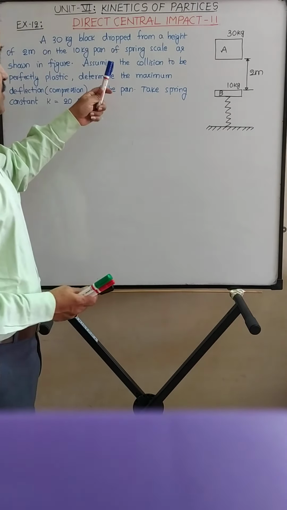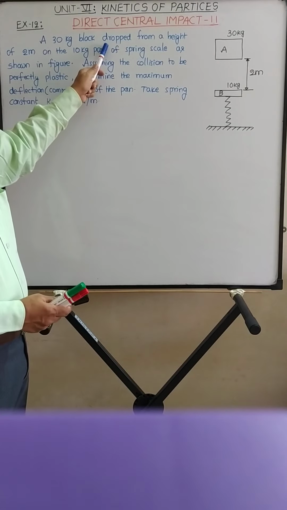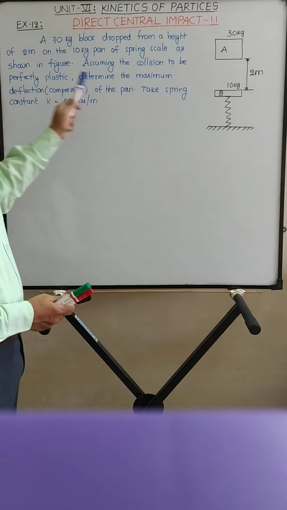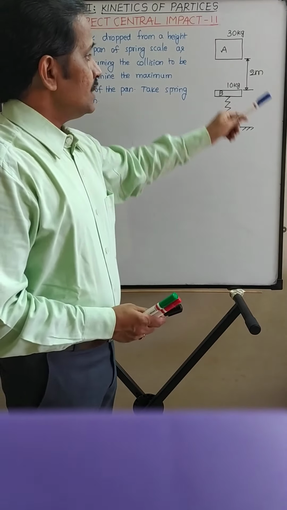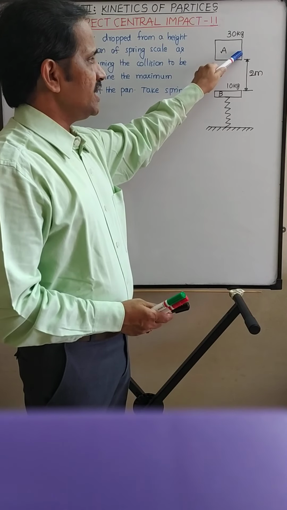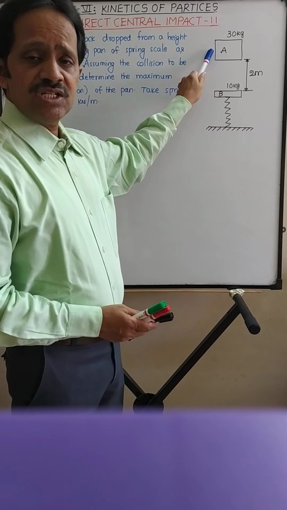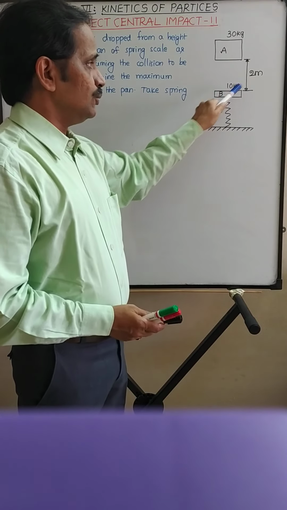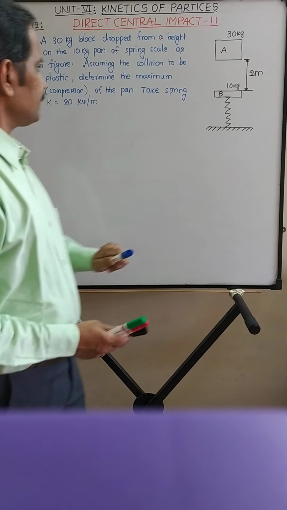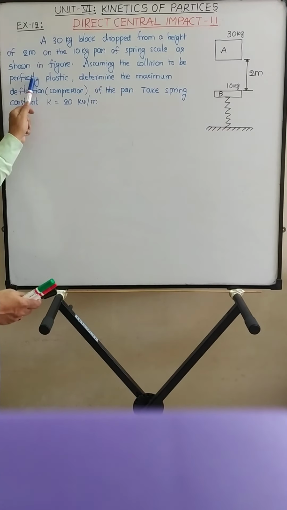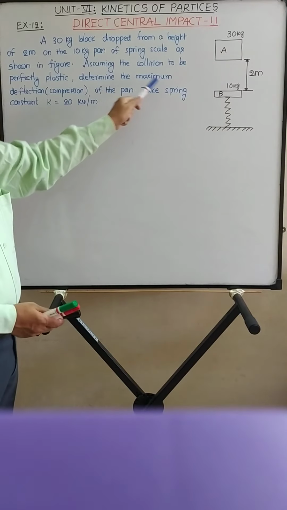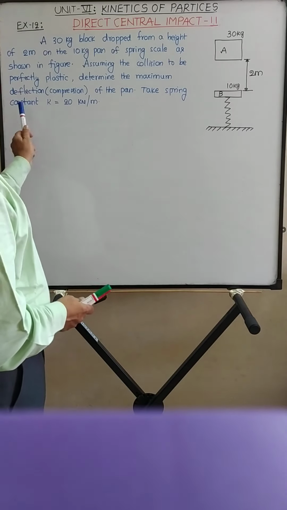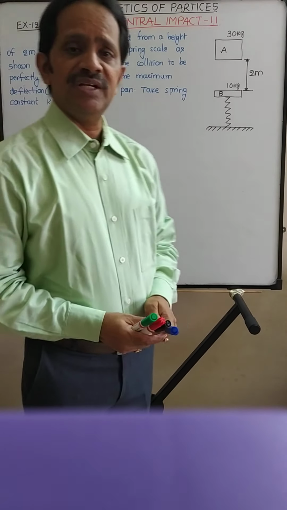So read the statement. A 30 kg block dropped from a height of 2 meters on the 10 kg pan of spring scale as shown in figure. So this block is dropped from a height of 2 meters, means at this position the velocity of block A is 0, right? Then it strikes the pan after falling through a distance of 2 meters. Assuming the collision to be perfectly plastic, determine the maximum deflection, that is compression of the pan. Take spring constant 20 kN per meter.